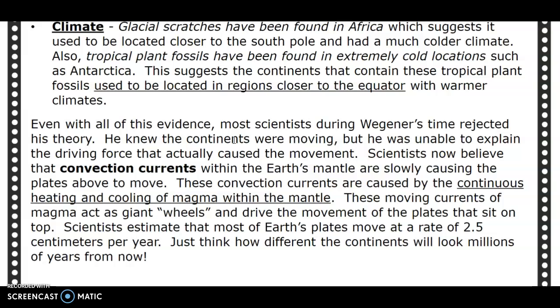These moving currents of magma act as giant wheels and drive the movement of the plates that sit on top. Scientists estimate that most of Earth's plates move at a rate of 2.5 centimeters per year. Just think how different the continents will look millions of years from now.